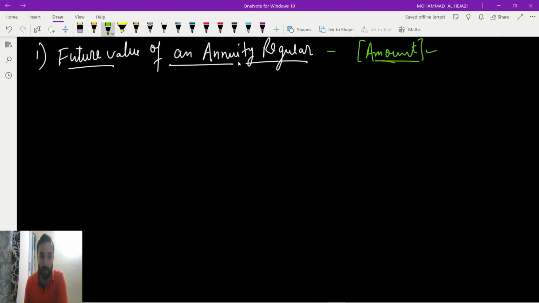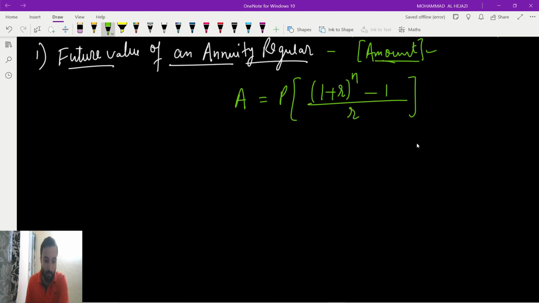So the future value of annuity regular: amount equals principal into 1 plus r, whole power n, minus 1, by r.